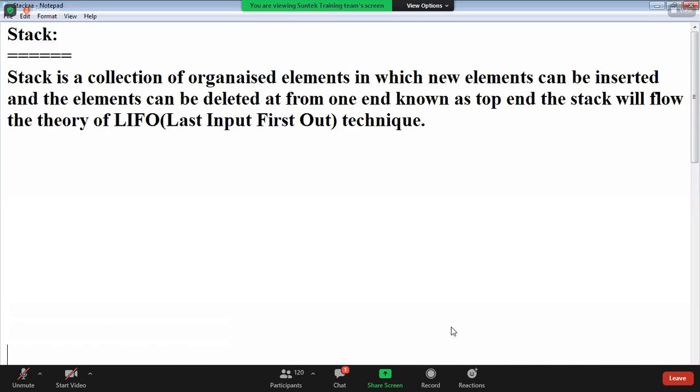First one, stack is a collection of linear data structures. Stack is a linear data structure, guys.